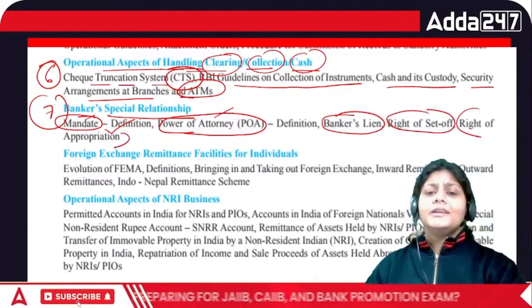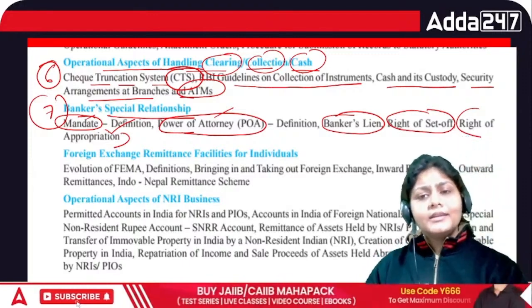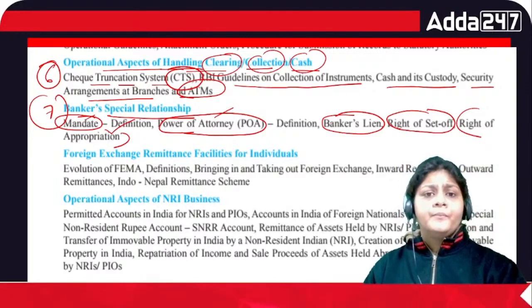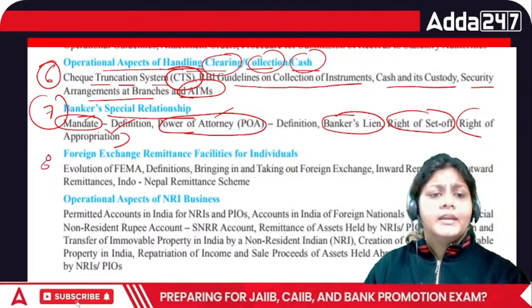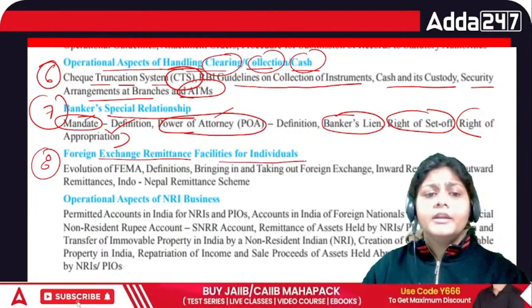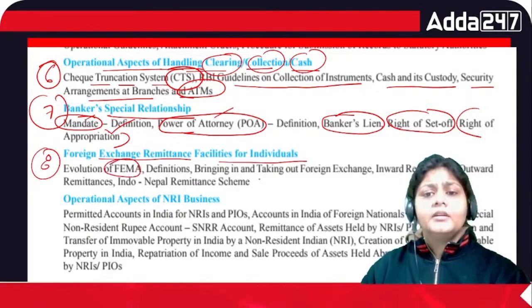All these I am going to cover in your YT session also, and in detail I am going to cover in the paid batches, right? Then you have chapter number 8, foreign exchange remittance facility for individual. So you have to cover FEMA guideline here, okay?